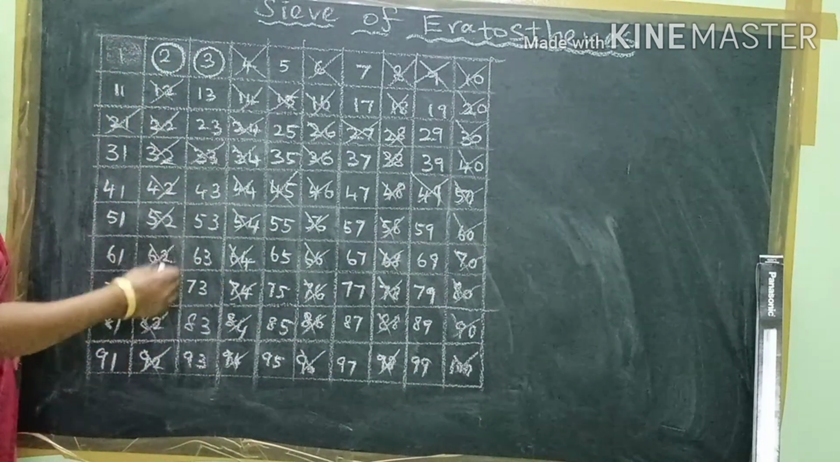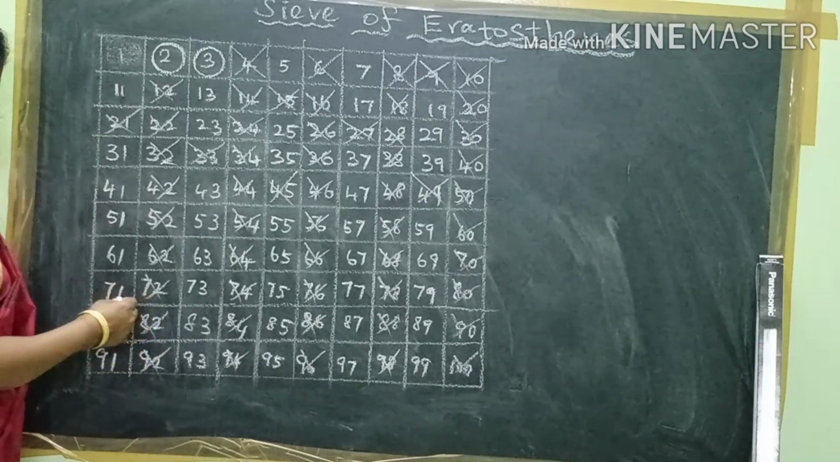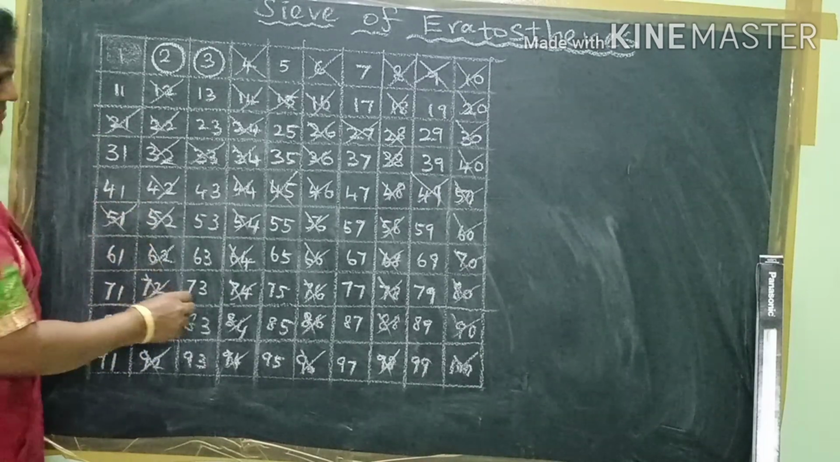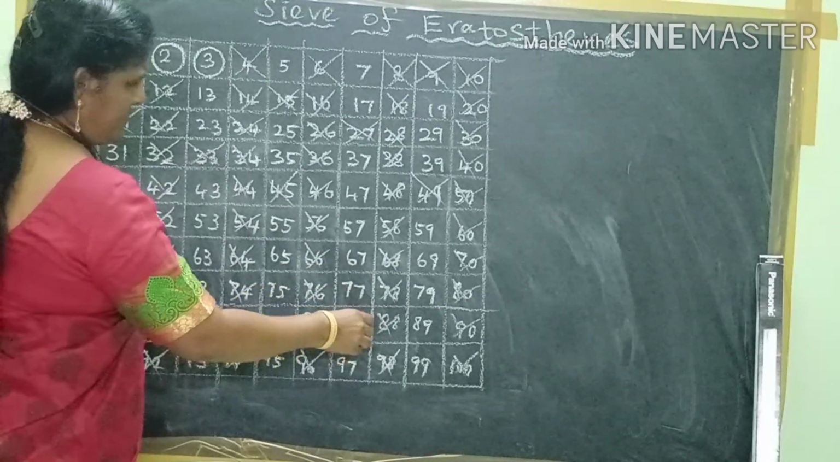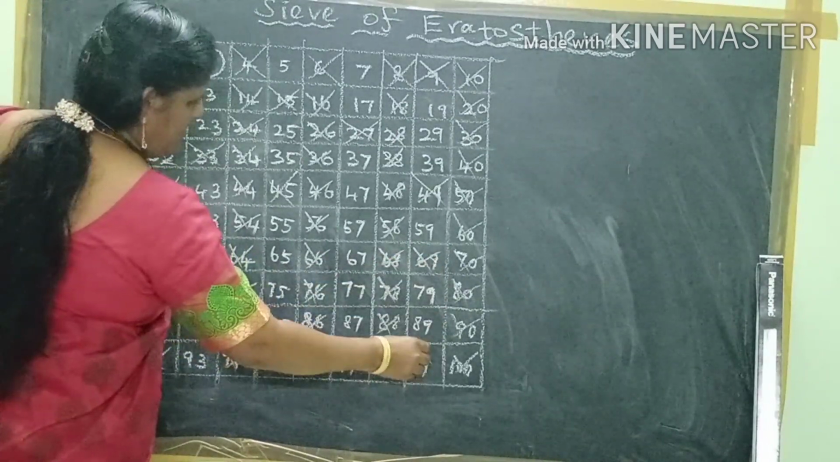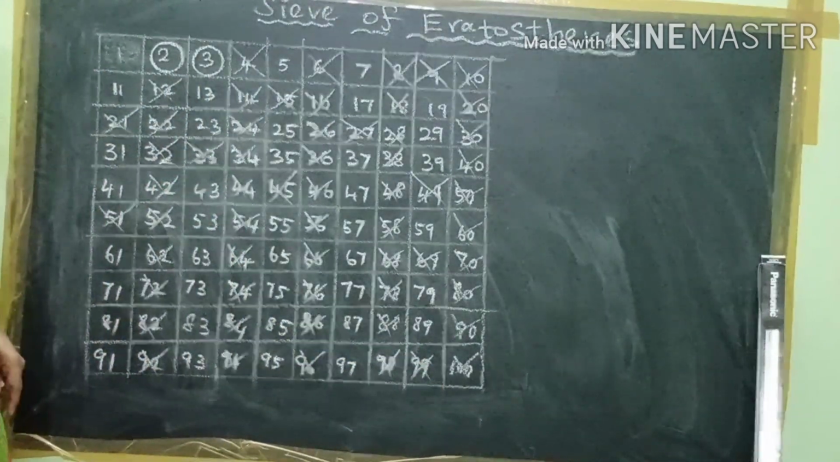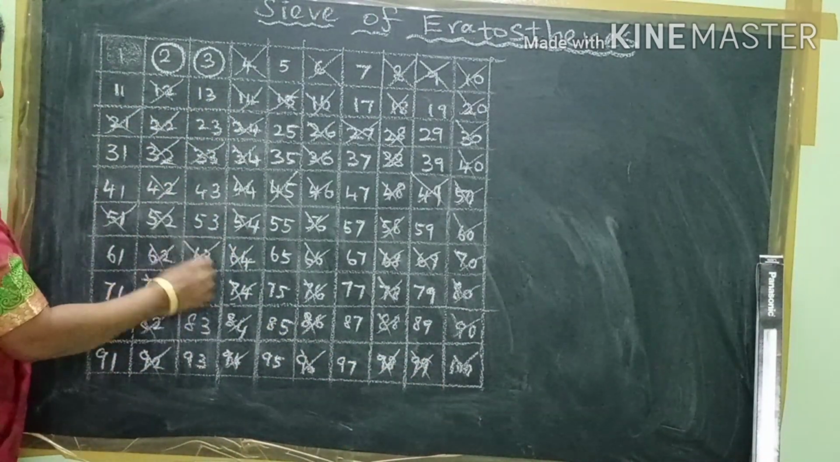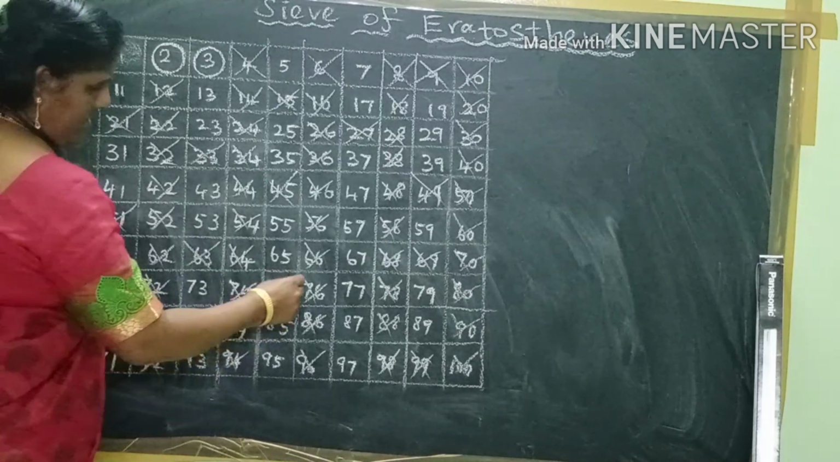These are multiples of 3. Then 51. Then what was remaining? 69, 99. Yes or no, children? Okay, next is 63. Then 75.